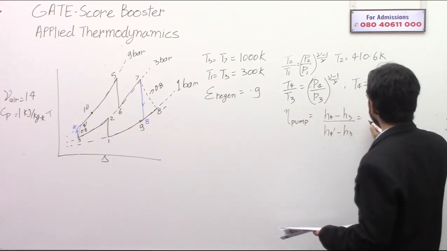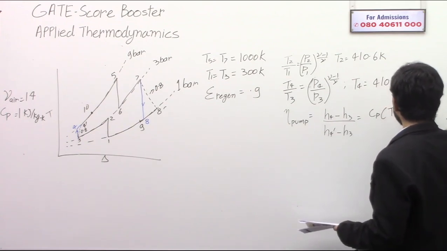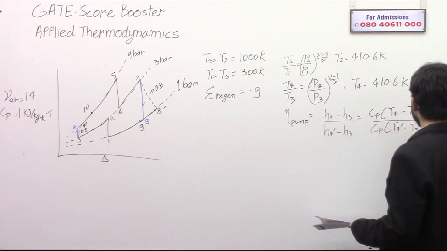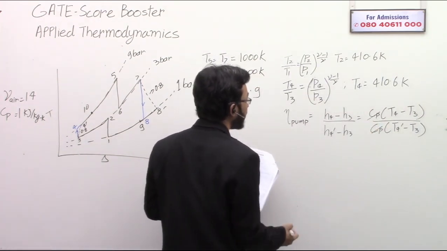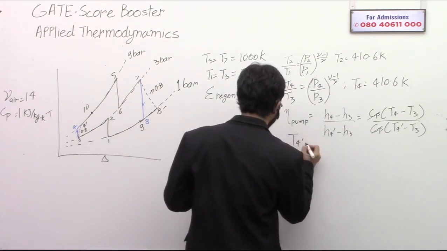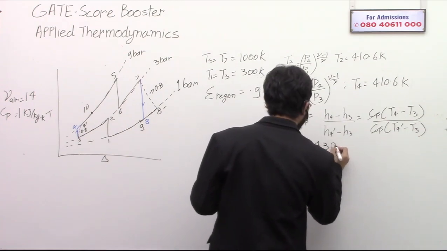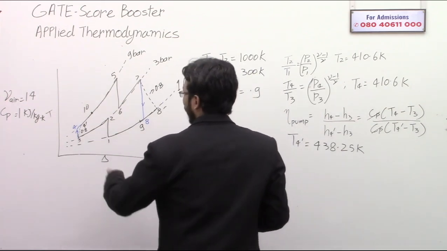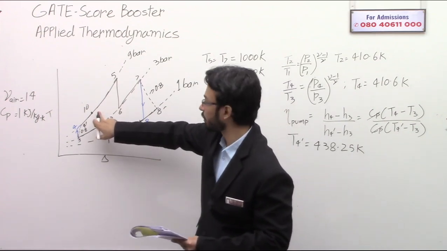So this can be written as Cp times (T4 minus T3) divided by Cp times (T4 dash minus T3). Cp will get cancelled, and eta of the pump is given. So from this you will get T4 dash equal to 438.25 Kelvin. Okay, so now we have T4 dash. Let's not focus on 10 right now.